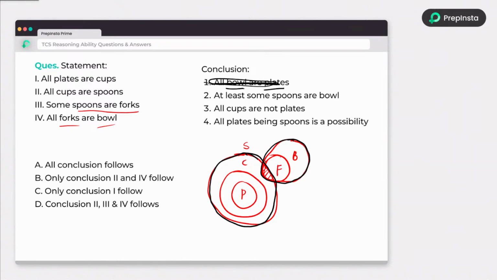If they are intersecting with each other, can I say some elements are common between them or not? So at least some elements are common. So 2 is correct. Next.